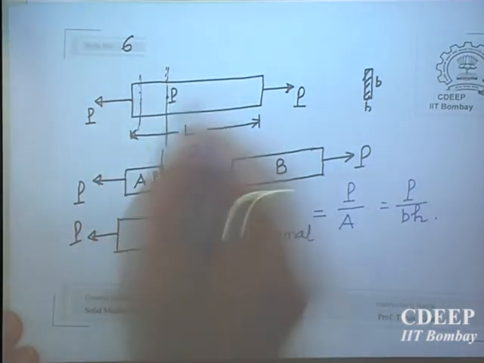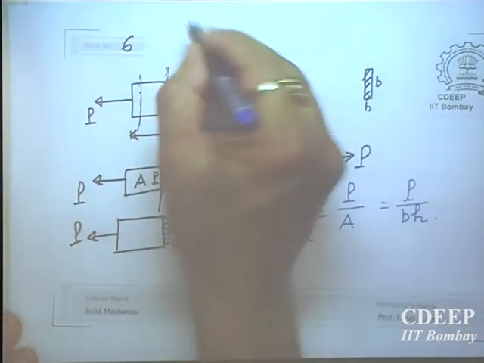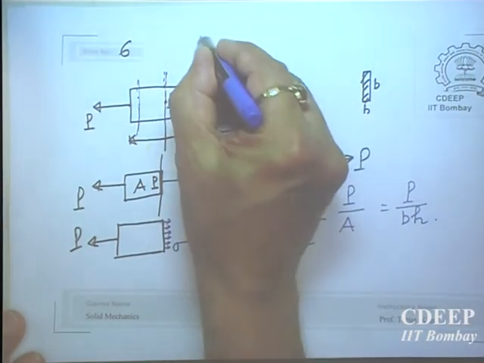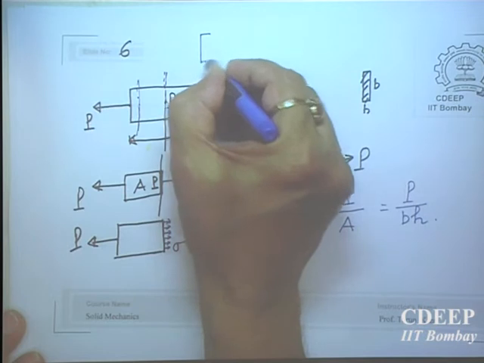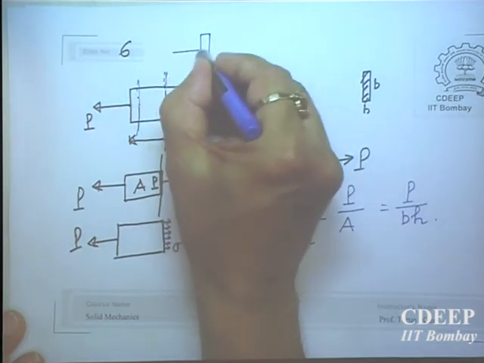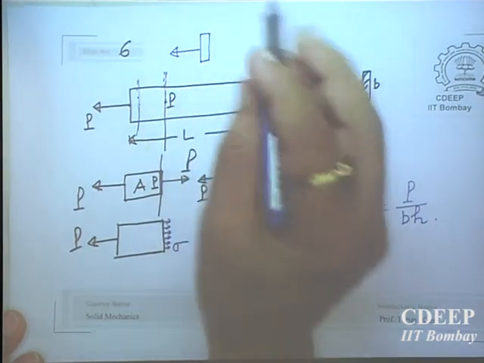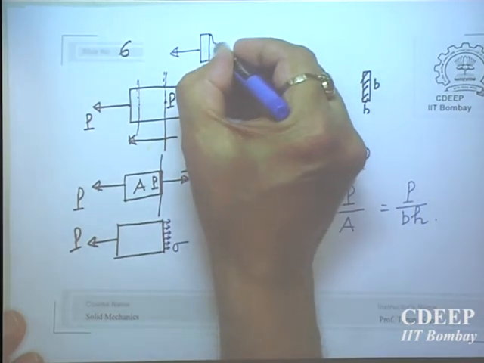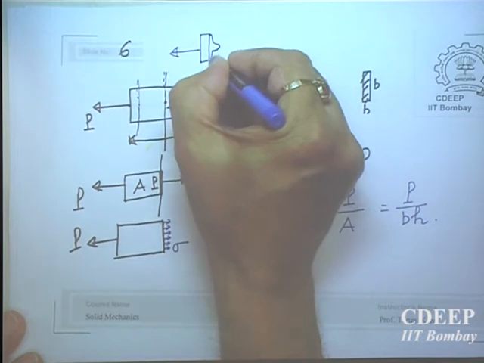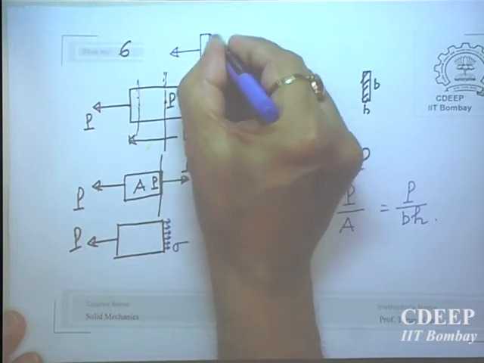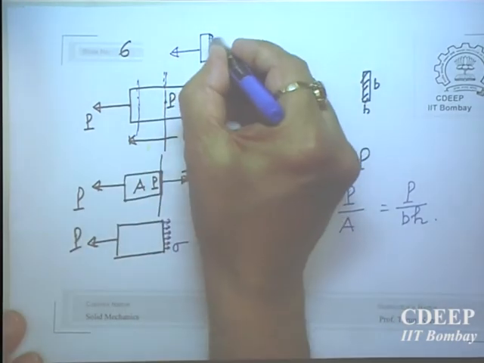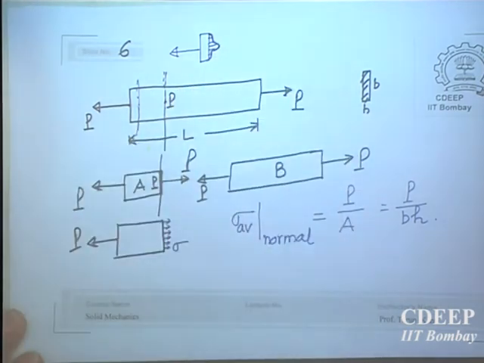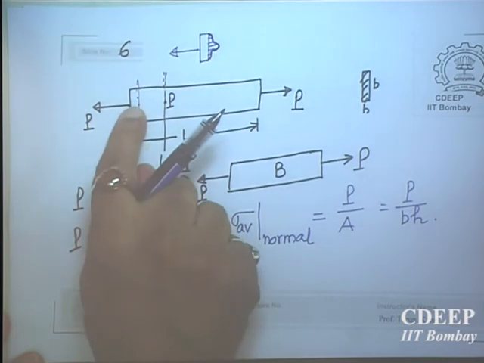The nature of stress, if I draw this over here, a small strip, here it will not be uniform. The variation of stress will be something like this, because it is too close to the load.